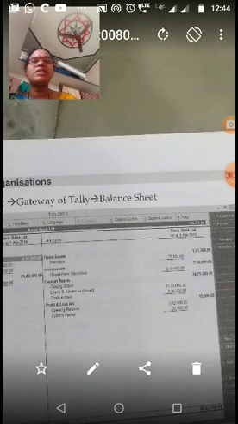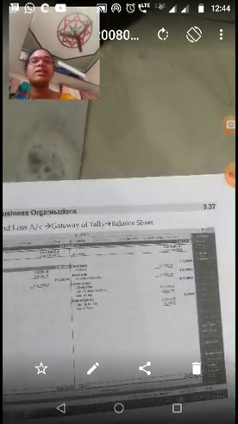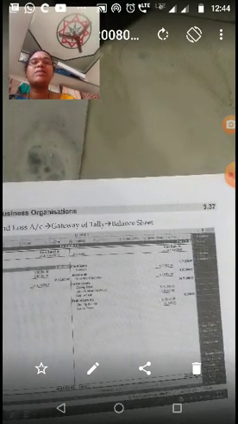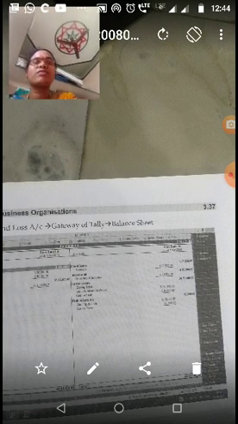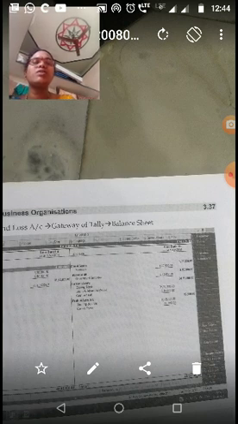So this is the balance sheet of a banking company. So this is the preparation of banking companies in Tally ERP 9.